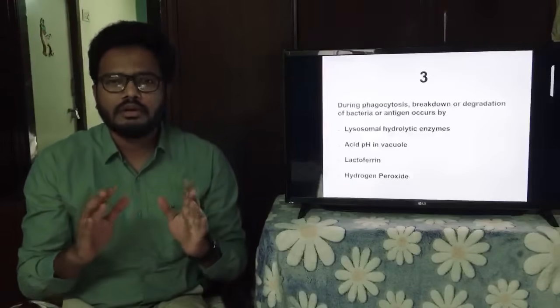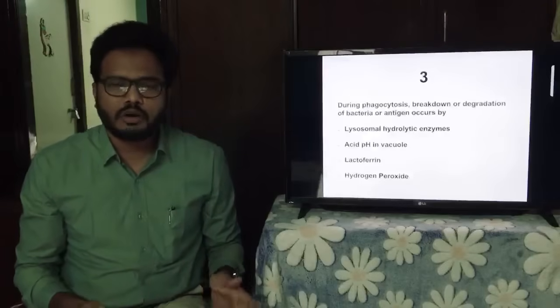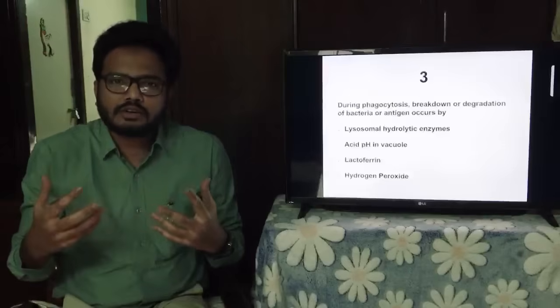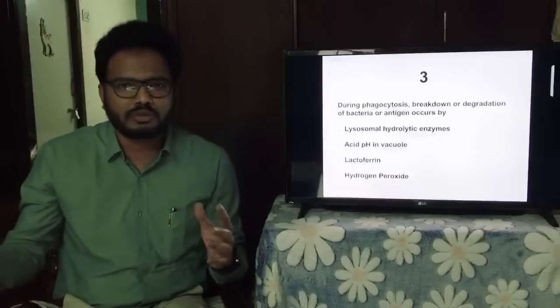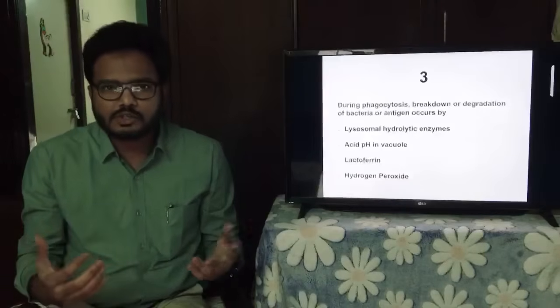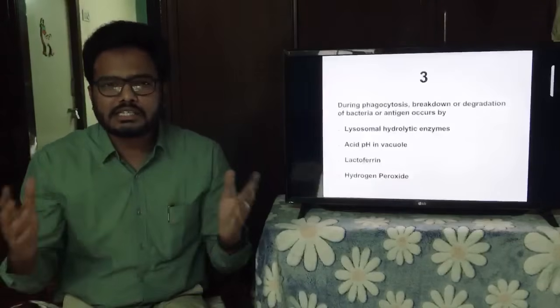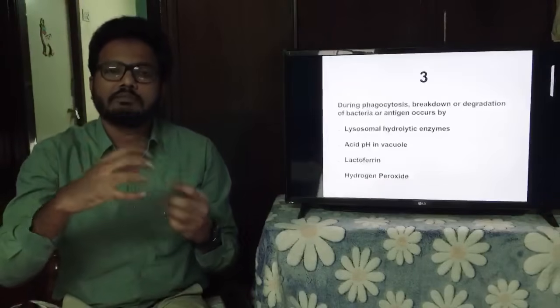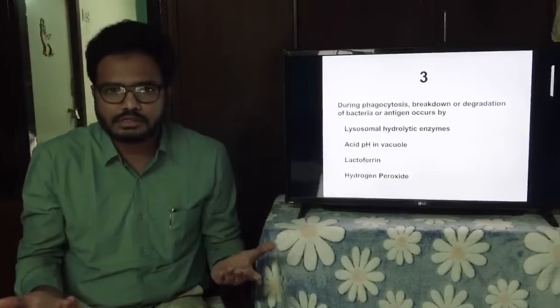Remember, phagocytosis is performed by neutrophils as well as macrophages. For phagocytosis to occur, we have something called opsonization. Opsonization is a process which enhances phagocytosis. You have IgG, IgM, C3b, which are opsonins, which bind to antigen or bacteria and make them susceptible to phagocytosis, right?